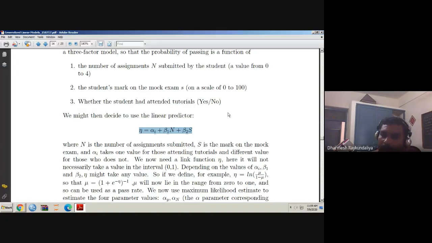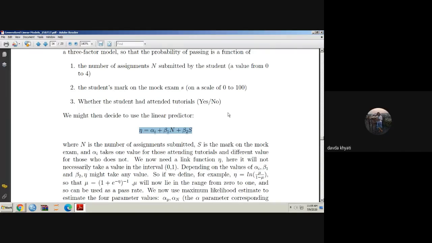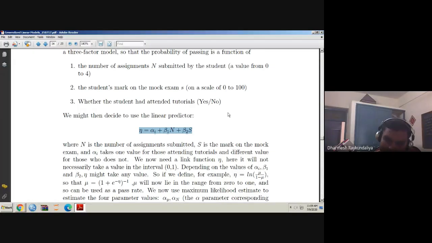So eta may or may not belong to 0 to 1. It lies on the real line. Suppose all coefficients are negative, then it becomes negative, because the rest of the things are positive. However, our expected response is on 0 to 1.